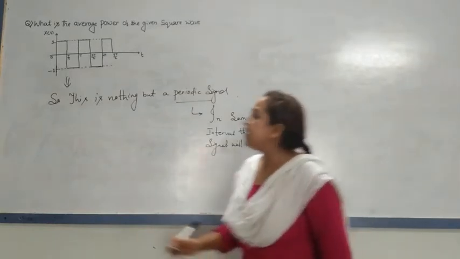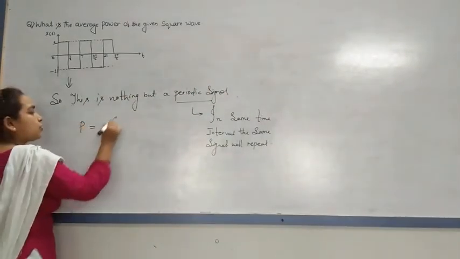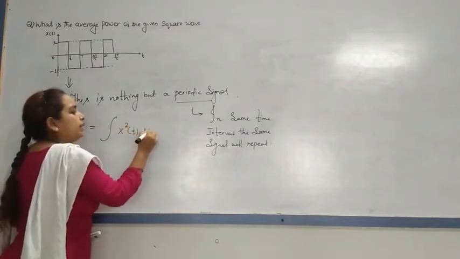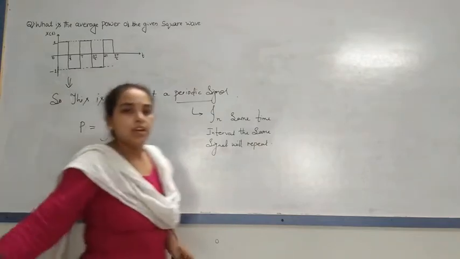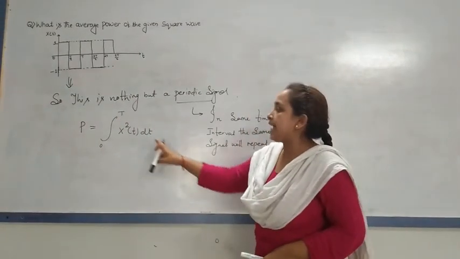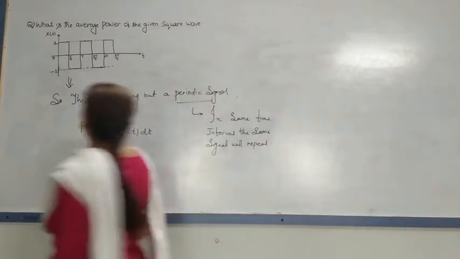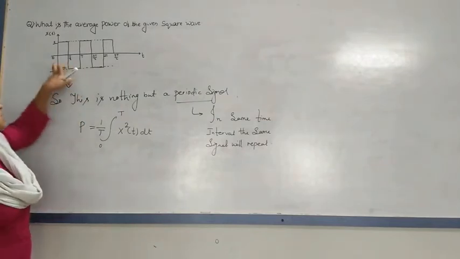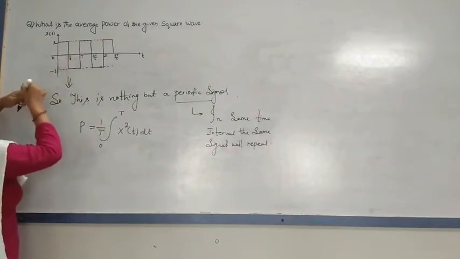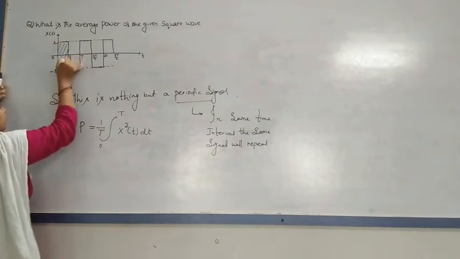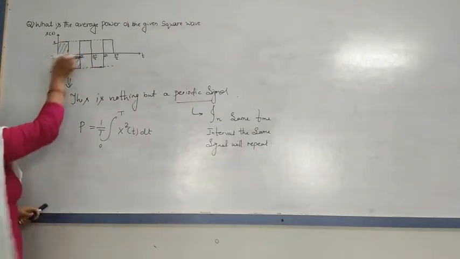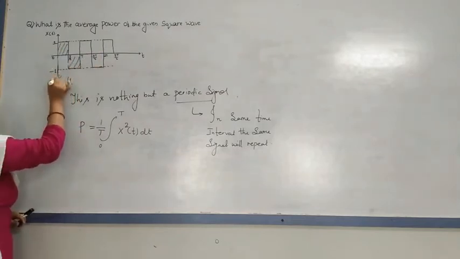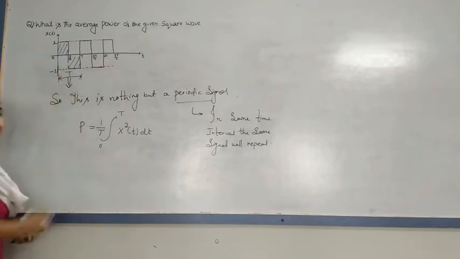For a periodic signal, the power is 1 upon T times the integration of x squared of t dt from 0 to T. This T is nothing but one cycle, from here to here. The same thing repeats on the other side. So this is one cycle, and from here to here is the time period T.